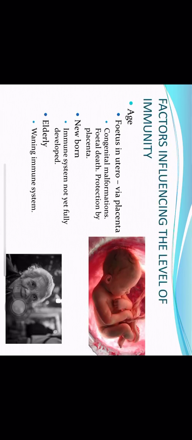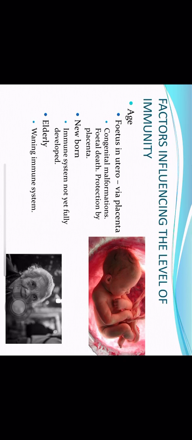Factors influencing the level of immunity. Age is an important factor which affects the level of immunity. While the child is in utero, it is protected by maternal IgG which crosses the placenta, but the child has not yet developed its own immune system. Congenital malformations can take place at that stage, and fetal death can also occur because of certain infections, but the placenta gives protection because of immunoglobulin G.